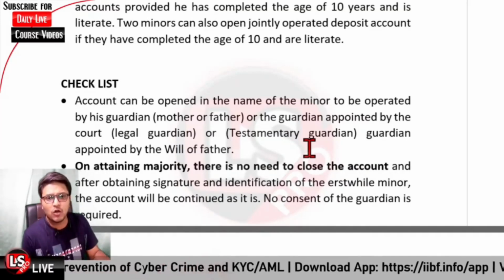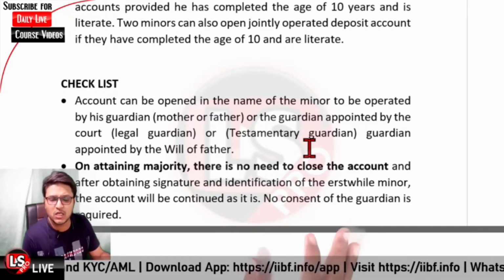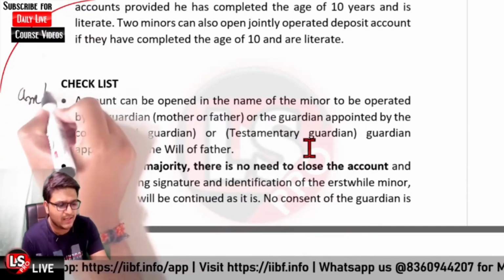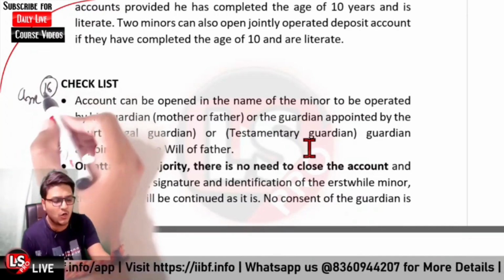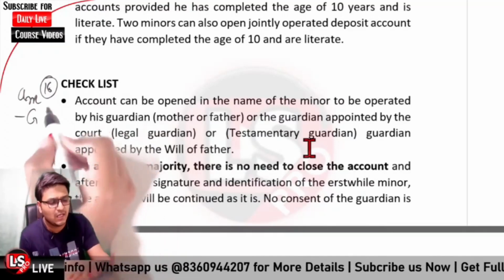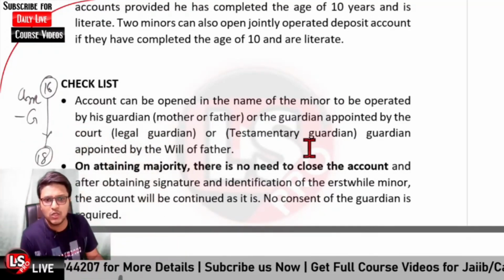Further, on attaining majority, there is no need to close the account. So if A, who is a minor and 16 years old, opens an account with the bank where G is the guardian, after attaining the age of 18 the previous account does not need to be closed.